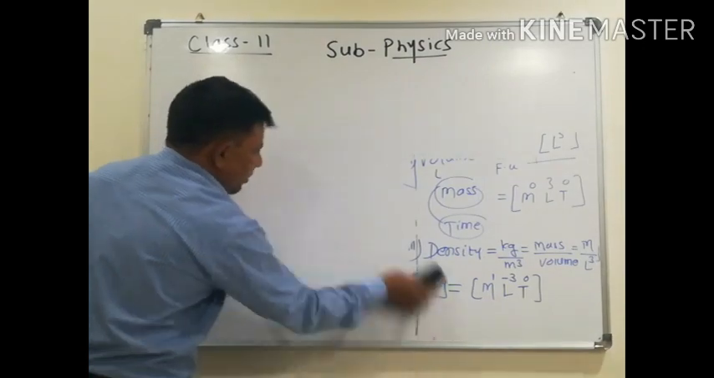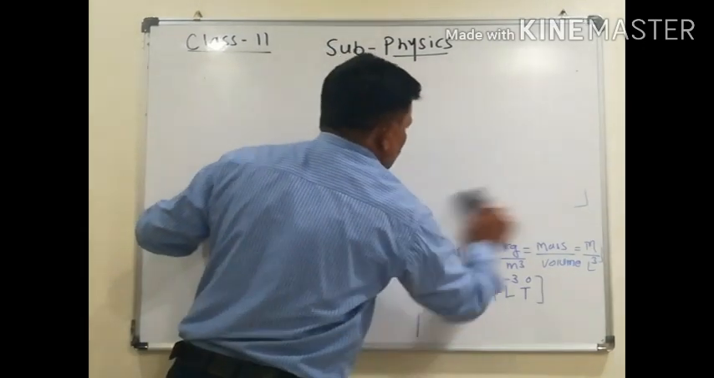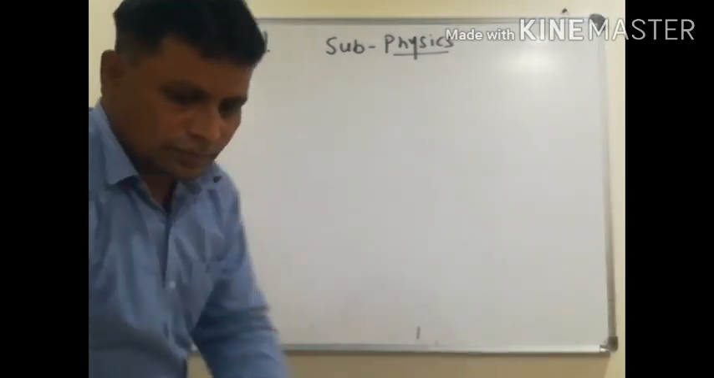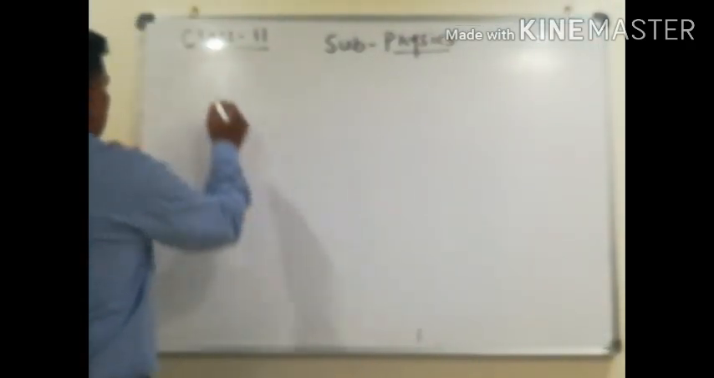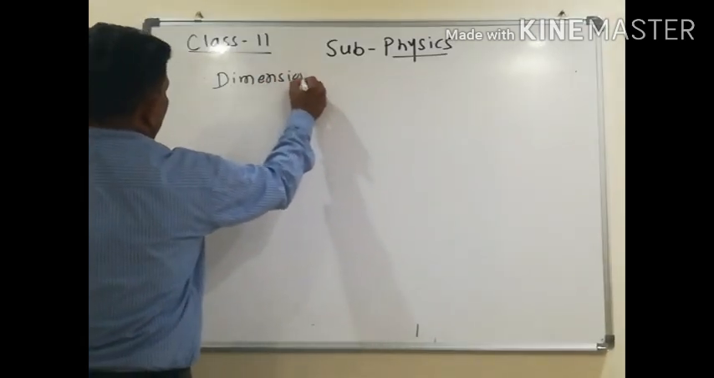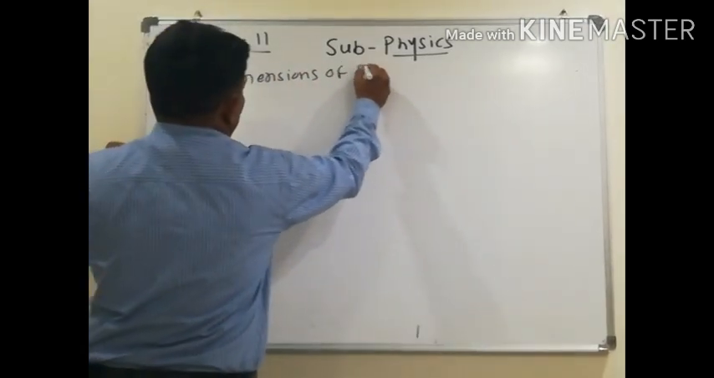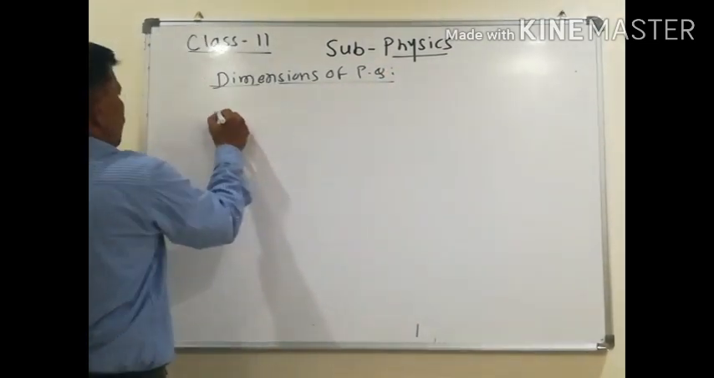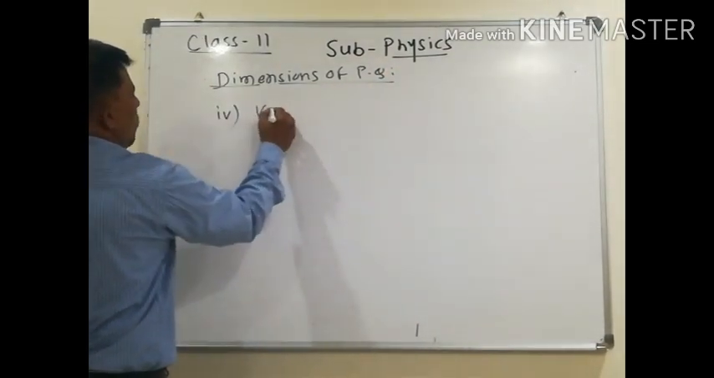Now do one by one fast. Now next one, dimensions of physical quantities. Okay, now next one, number 4. Write down number 4, velocity.